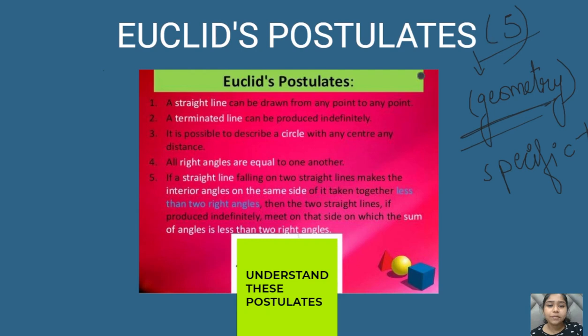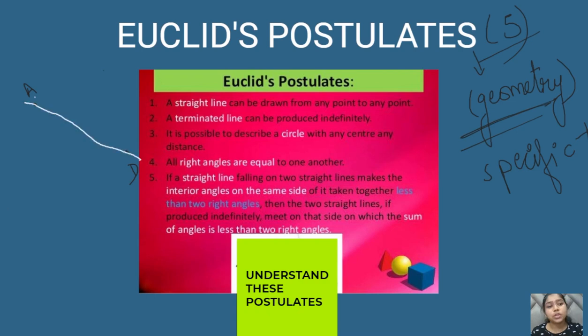Your first Euclid's postulate is: a straight line can be drawn from any point to any point. Let's suppose we have this point as A and we have this point as D, right? So basically we can just draw a line here joining these points, as we did in the linear equations in two variables.